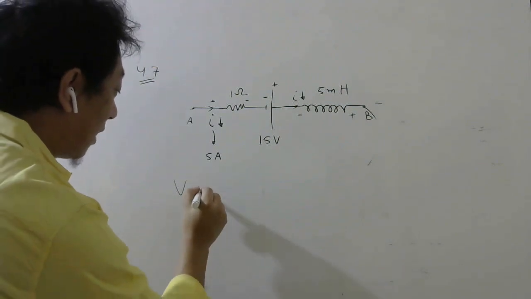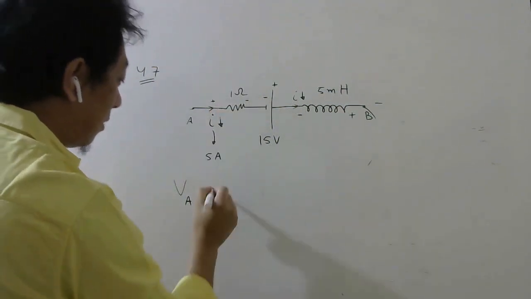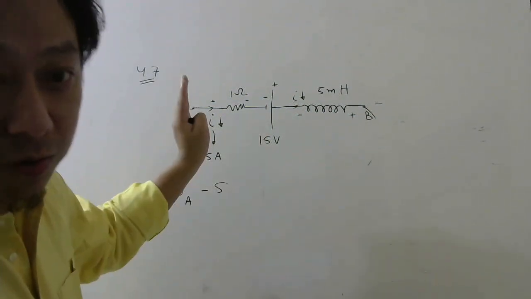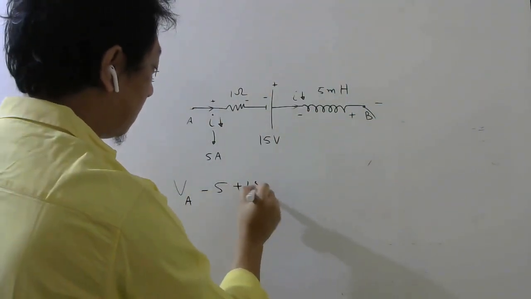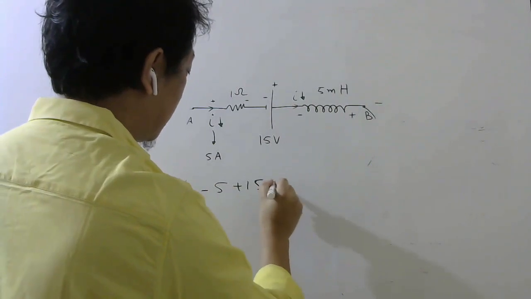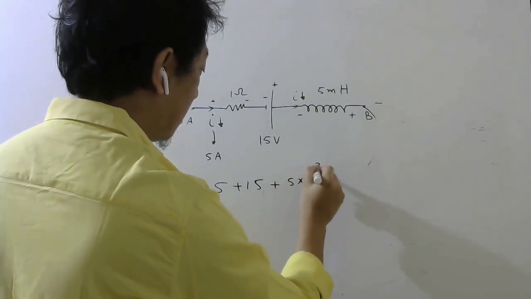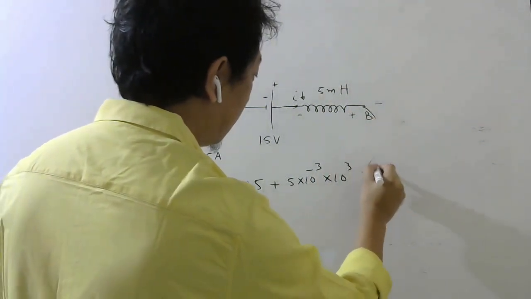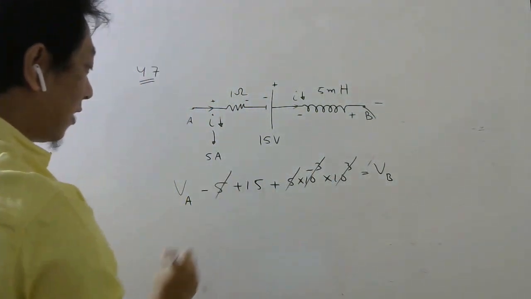So VA. This is plus to minus drop, so this one I have to write minus. Minus I into R, 5 into 1 will be 5, because the change is negative here, because you are going to lower potential. Minus to plus rise, so plus 15. Here it will be minus to plus rise. So plus L is 5 millihenry, di by dt is 10 power plus 3. Then you reach here. That should give you potential of VB. So plus 5 minus 5 will cancel.